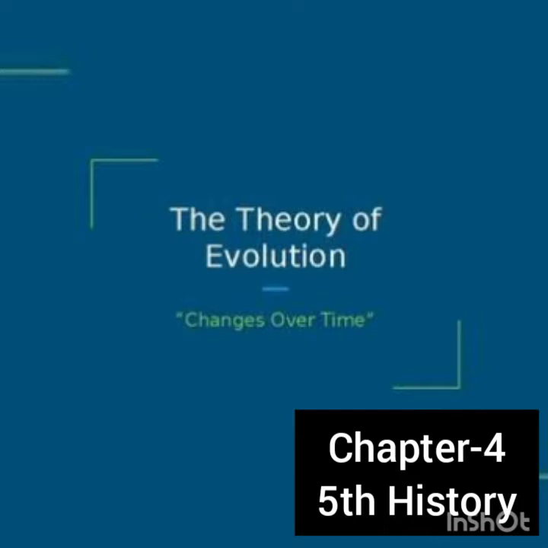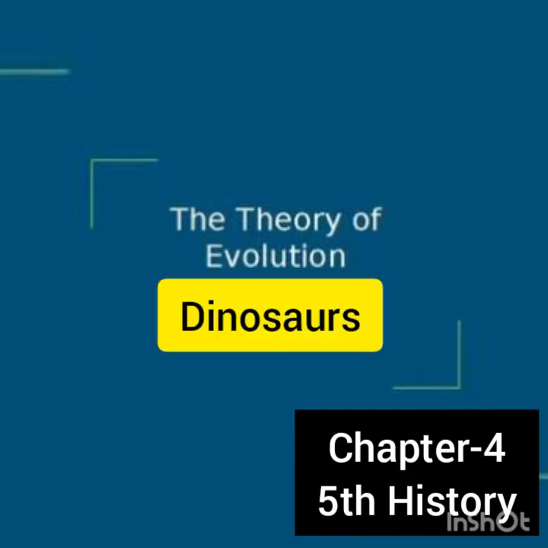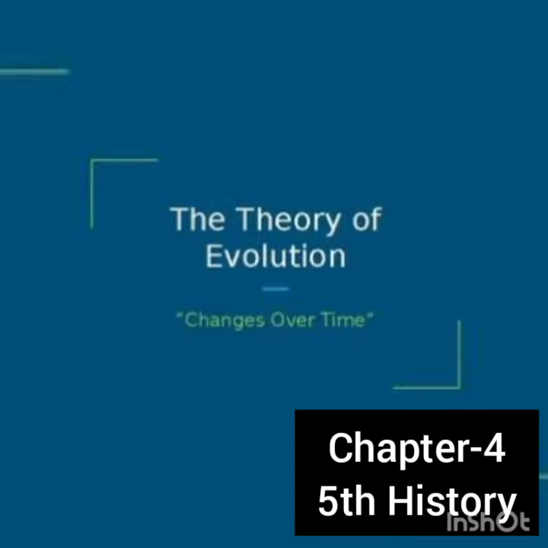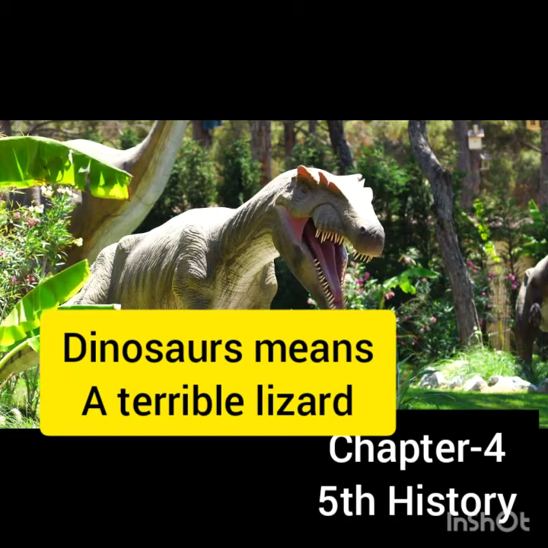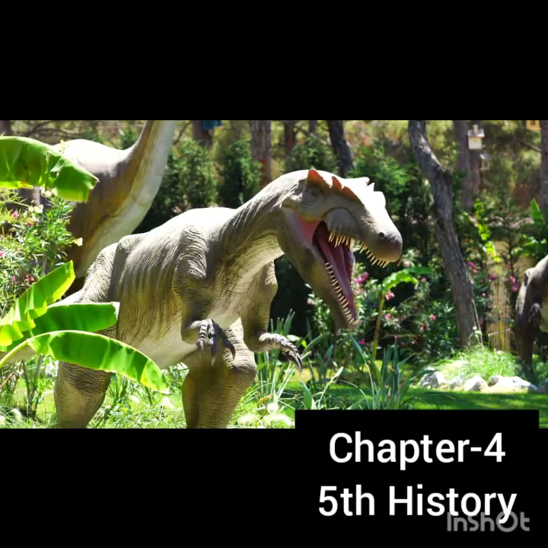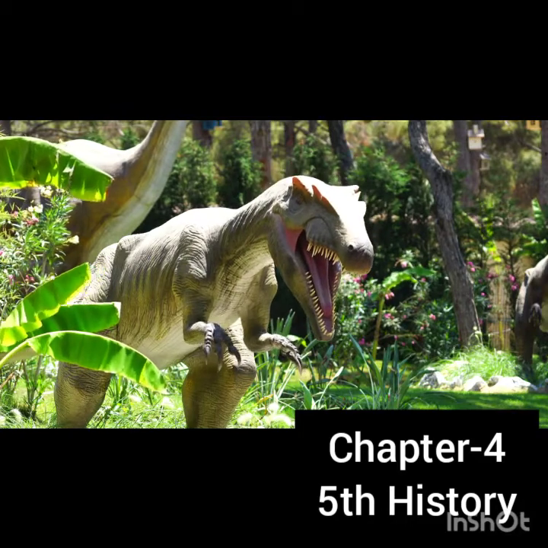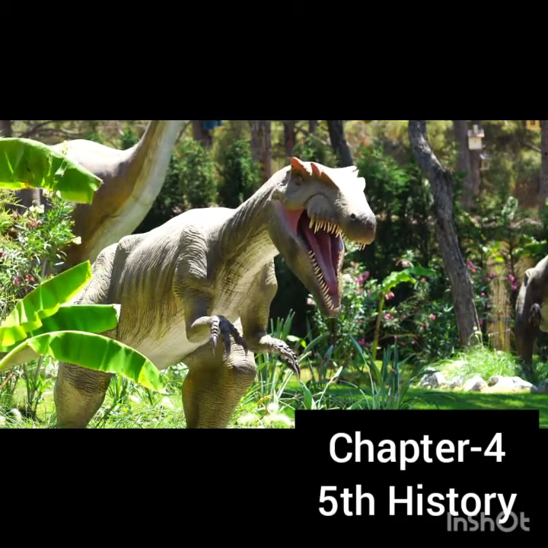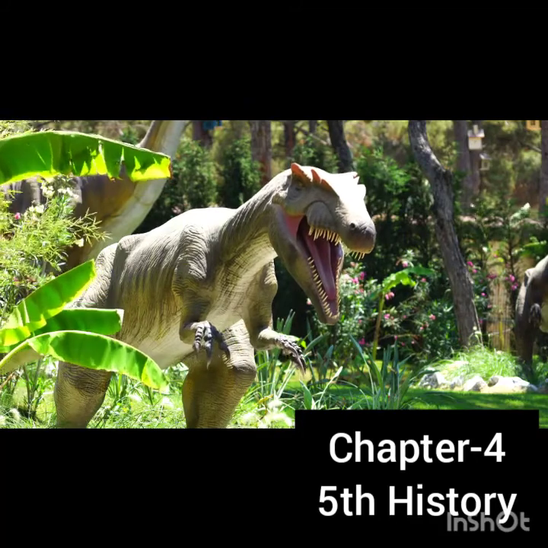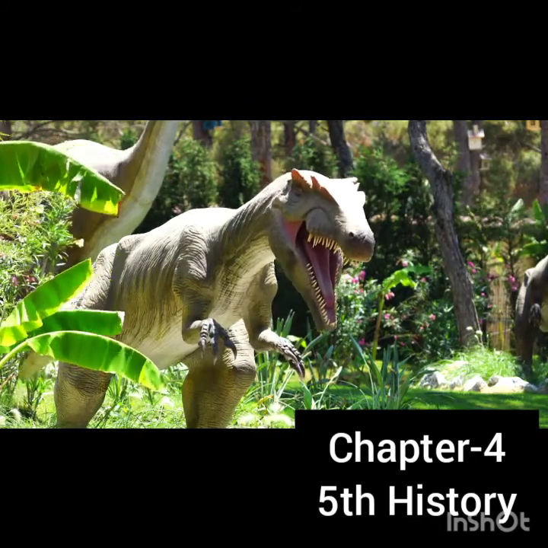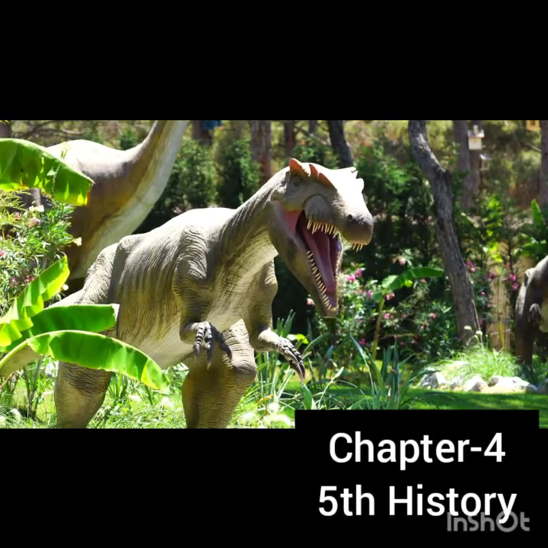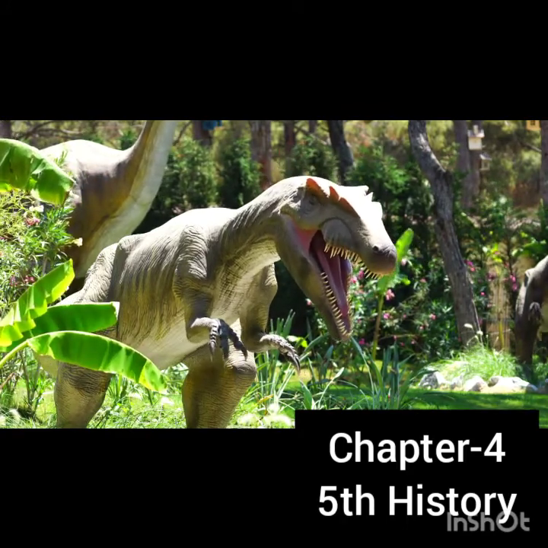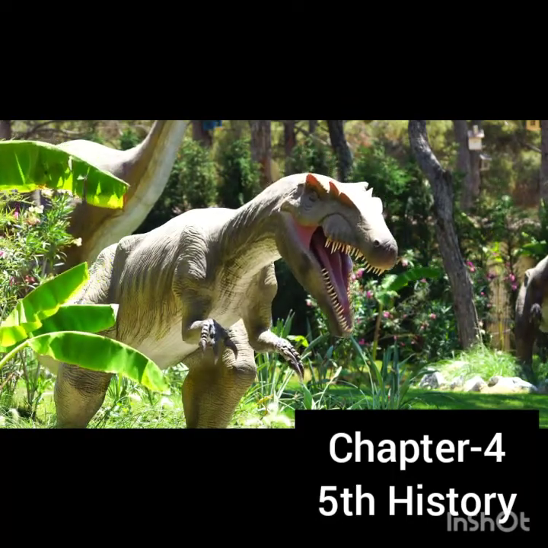Then which species are extinct today? Dinosaur. Dinos in Greek means terrible and saurs means lizard. Dinosaur means a terrible lizard. Dinosaur, an enormous animal, became extinct due to some natural disaster or environmental changes. Some species of dinosaur with 2-leg wings evolved into birds. So, dinosaur became extinct due to 2 main reasons, that is natural disaster or environmental changes. That is the first point.